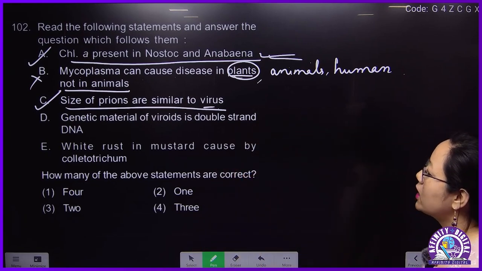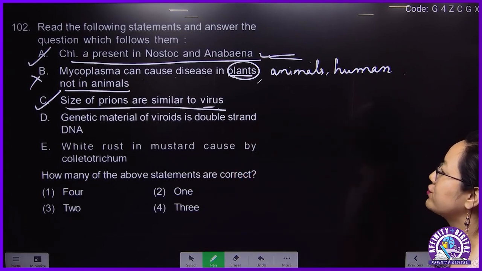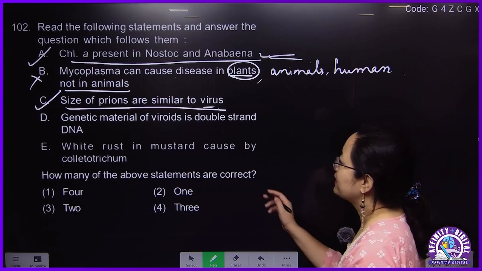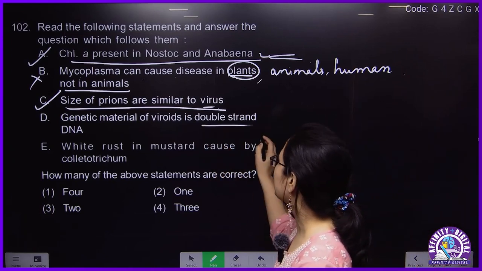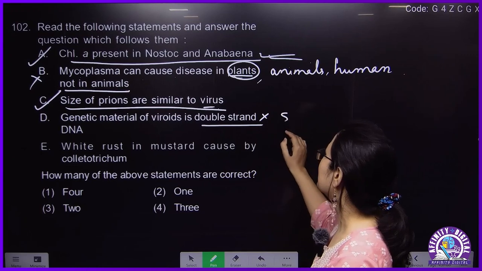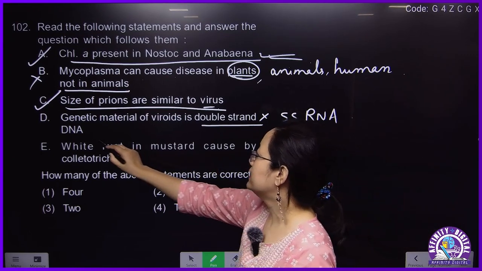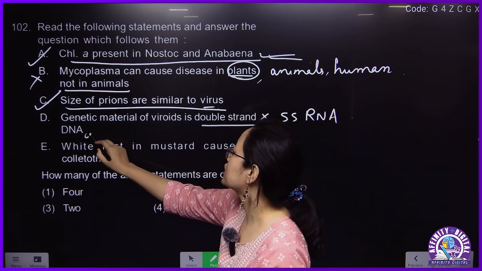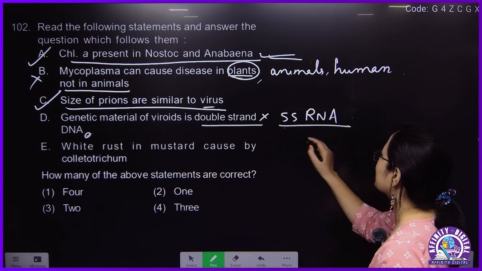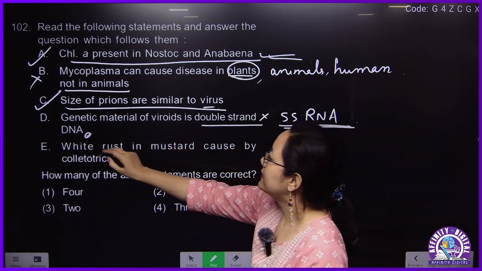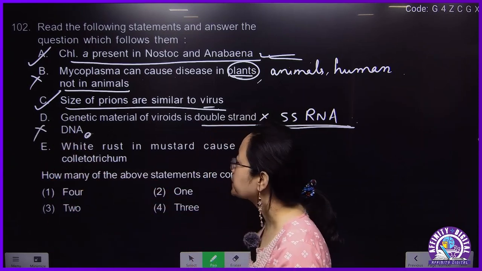Genetic material of viroid is double-stranded DNA. This is not correct. Here it is given double-stranded DNA, but it is not double-stranded. It should be single-stranded RNA. That means this statement is wrong.